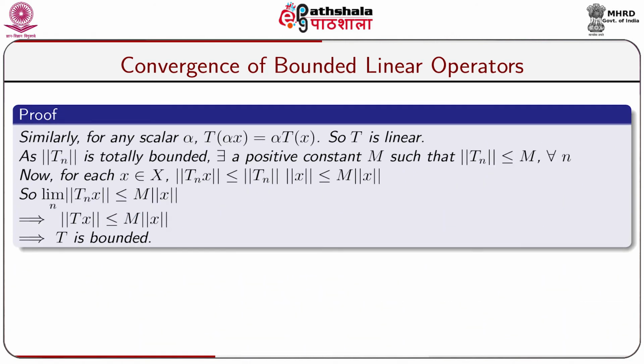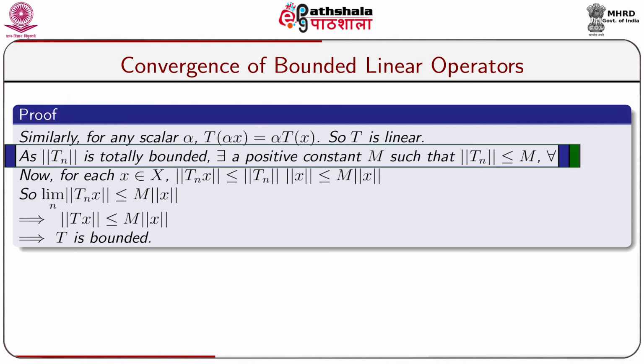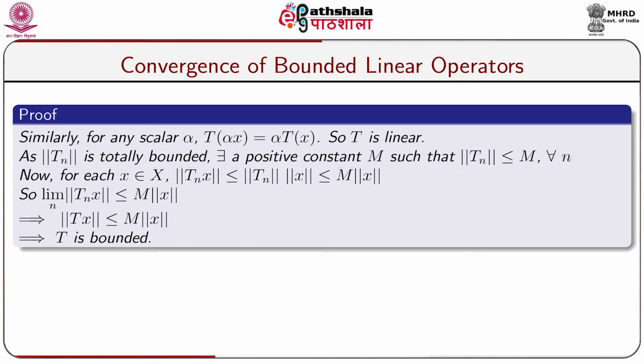Similarly, for any scalar alpha belonging to F, where the field of scalars may be real or complex, we have T of alpha x is equal to alpha times Tx. So, we see that T is linear. As the sequence of norms of Tn is totally bounded, there exists a positive constant M such that norm of Tn is less than or equal to M for all n.